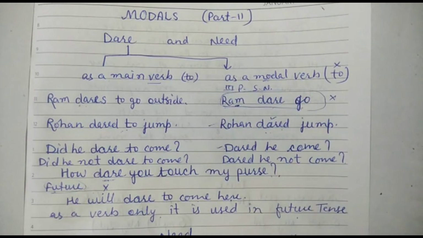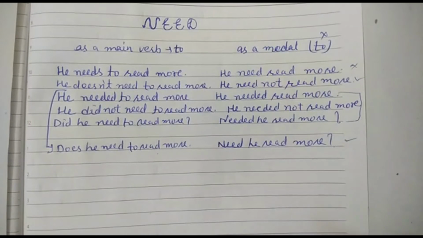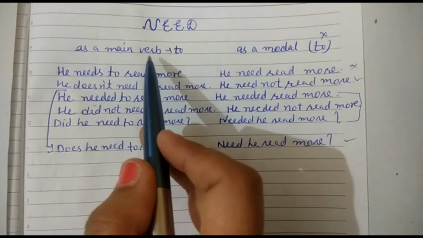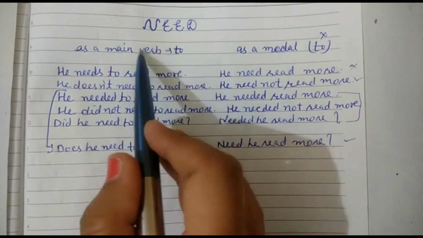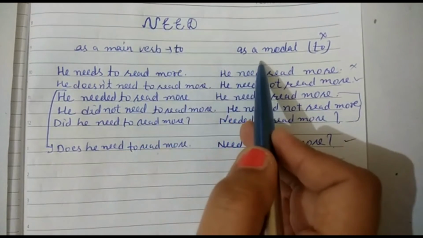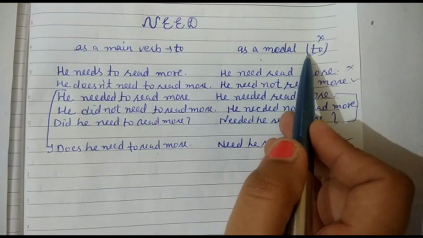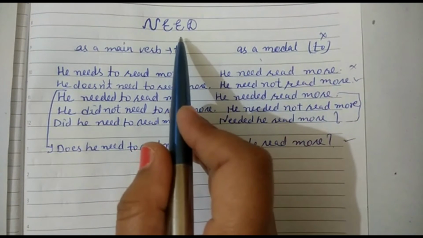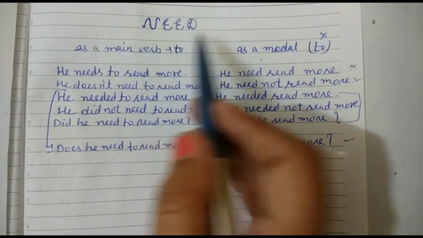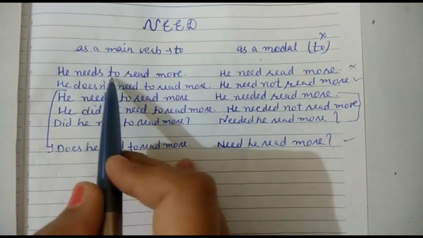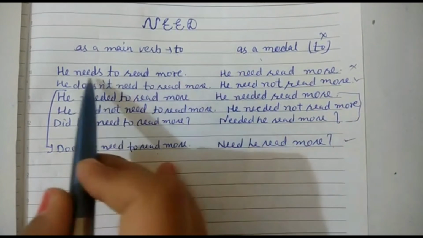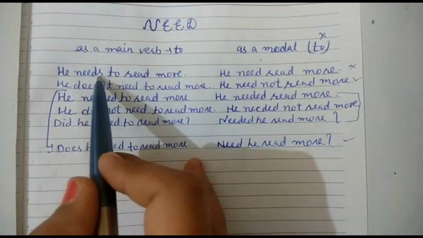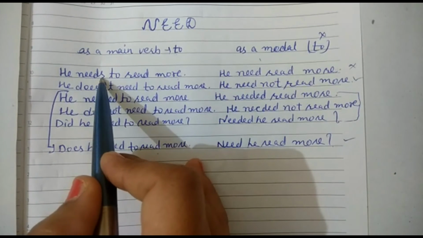Next is our need. In this modal auxiliary also, as a main verb, "to" will be used with it, but as a modal, there will be no use of "to". It is different from dare. Let's see. He needs to read more. As a main verb, needs, present tense.